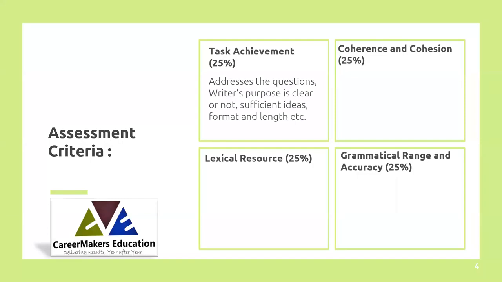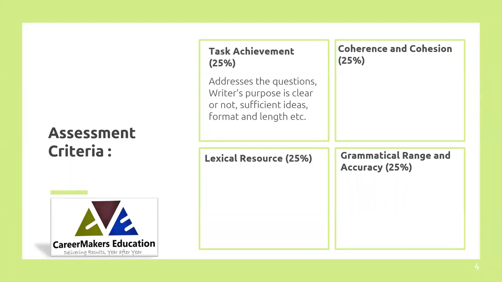For example, in a report, they ask you to make comparisons where relevant. Have you compared the basic ideas, the basic differences you have found out? The introduction paragraph, then the overview paragraph, have you completed those in a paragraphing format? That's what they look at as task achievement.